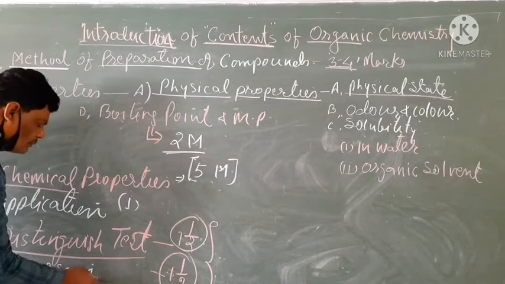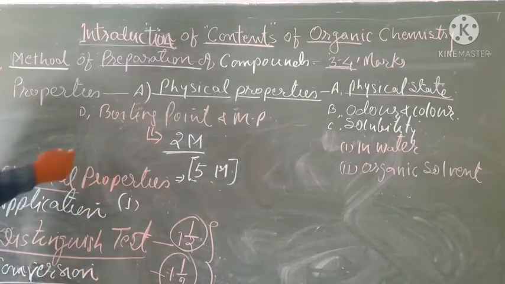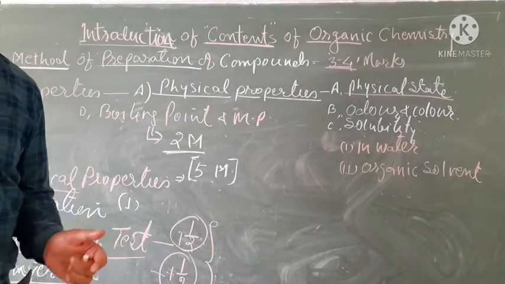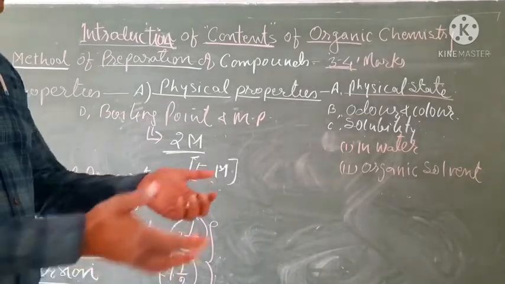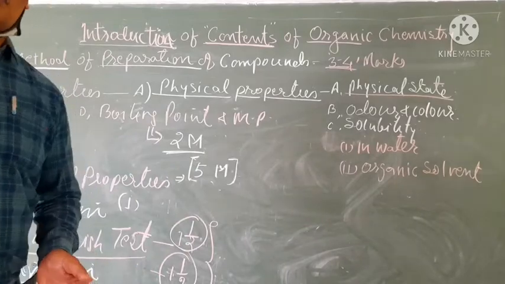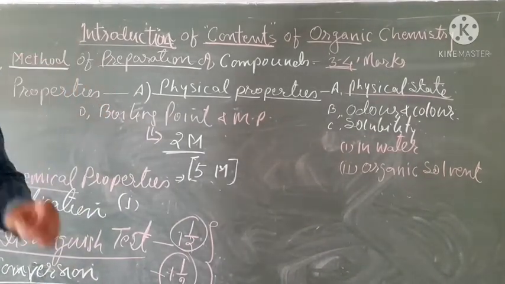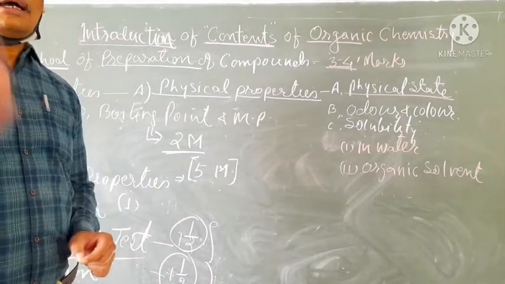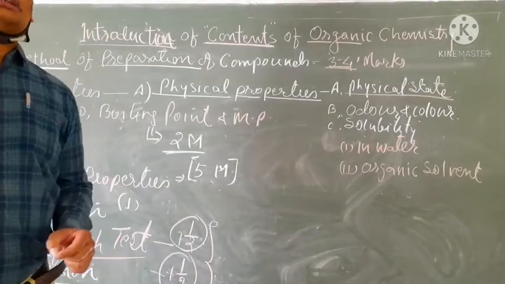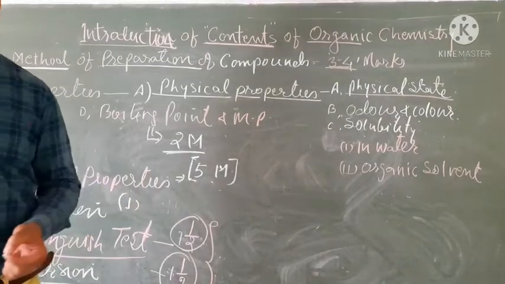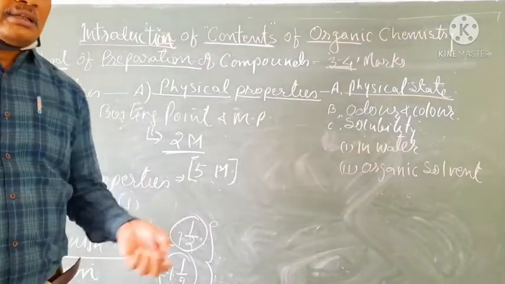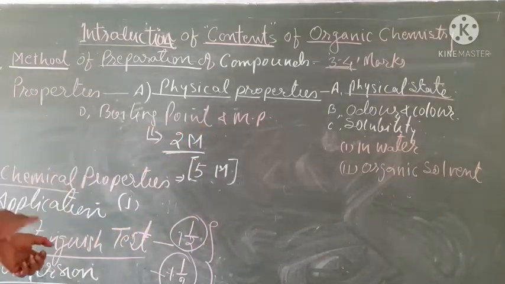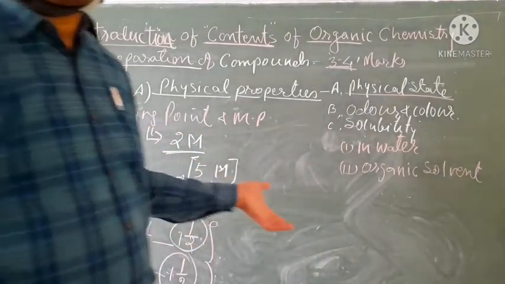The conversion content we will discuss when all the 4 chapters are completed, because in conversion we can convert one compound into a next compound, that is, a compound of the first chapter into a compound of the last chapter. Like how will you convert haloalkane into siloalkane or amines, isn't it? So here the first chapter and the last chapter are there, and in between these will be the second and third chapters.